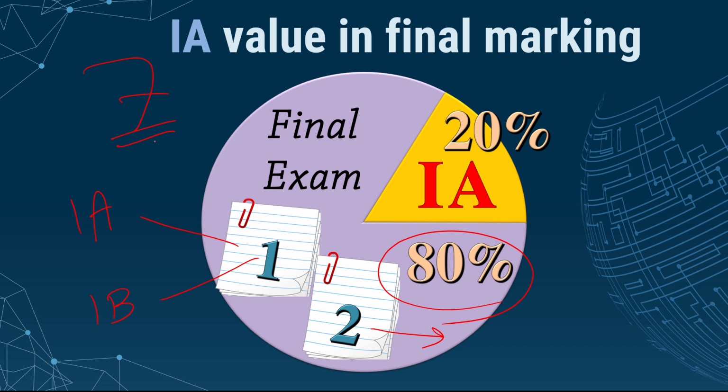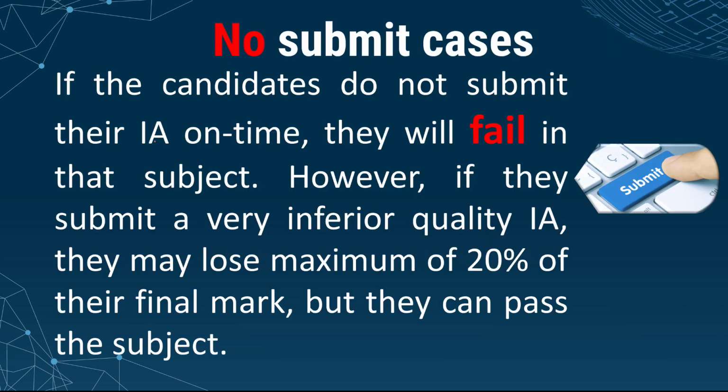I don't want to have an IA. Can I ignore it? Don't do that. It's very dangerous. No submission means failing. Don't do that. But very inferior quality will result in nothing, maybe 0.